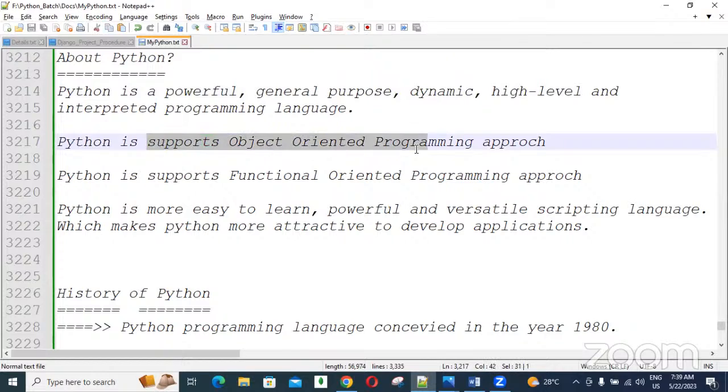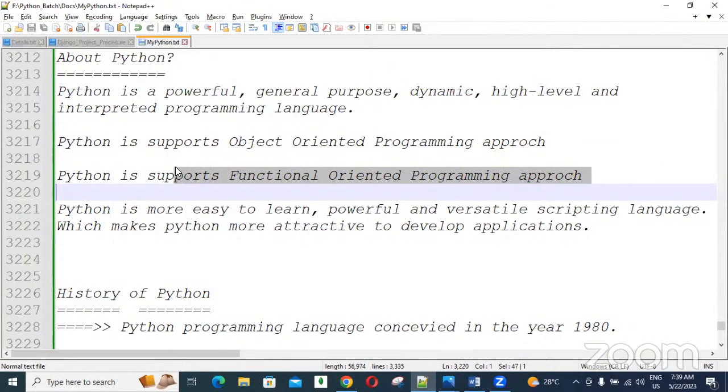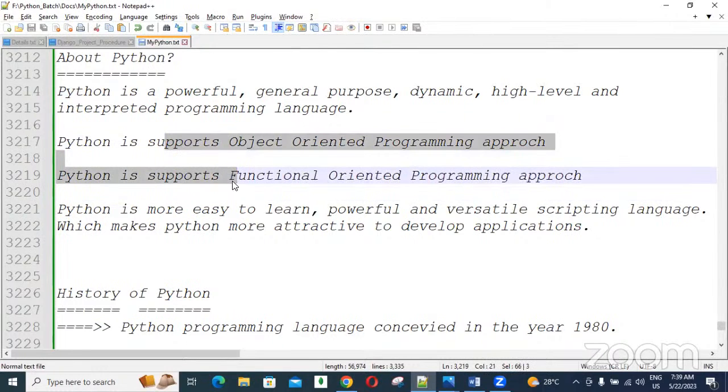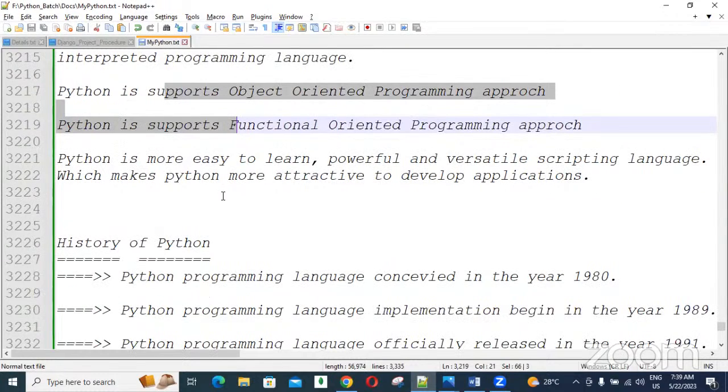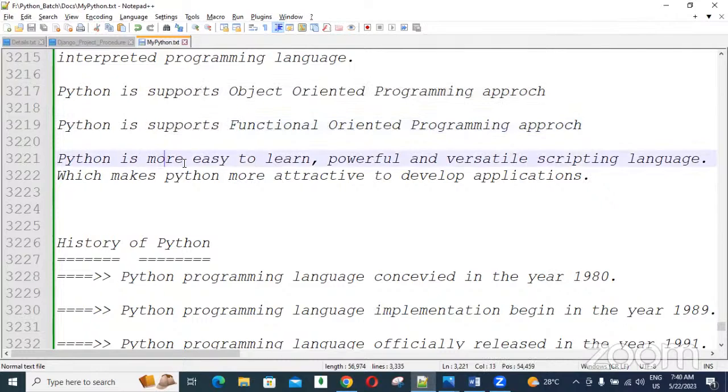Python supports object oriented programming and functional oriented programming. What is object oriented? What is functional oriented? Slowly we will discuss, just wait. That's why Python is in more demand, and Python contains easy syntax and is a versatile scripting language. That's why it is more attractive for developing applications. So many students pick Python as a language for learning.